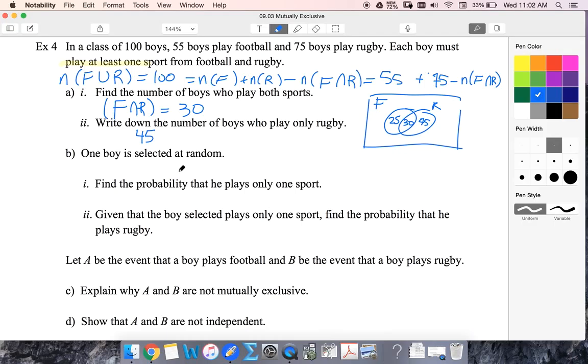All right, one is selected at random. Probability he plays only one sport. Only one sport, there's 70 of them. So I've got 70 out of 100 total.